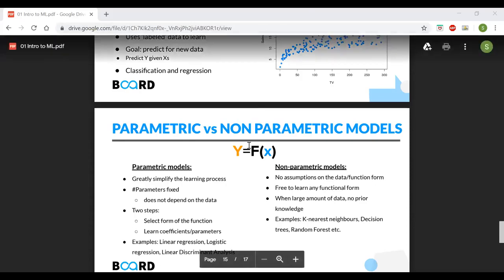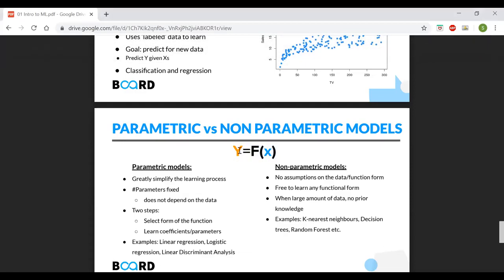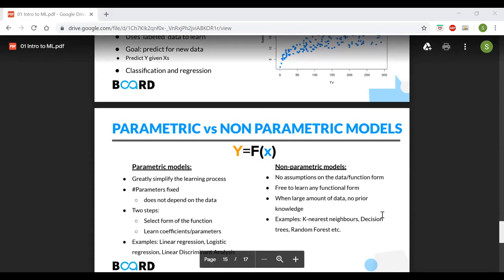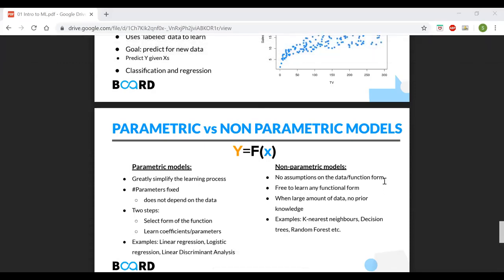So y equals f of x. You can see x is the input features and y is the target variable. f is the model, right? So there are two different kinds of models: parametric model and non-parametric model.